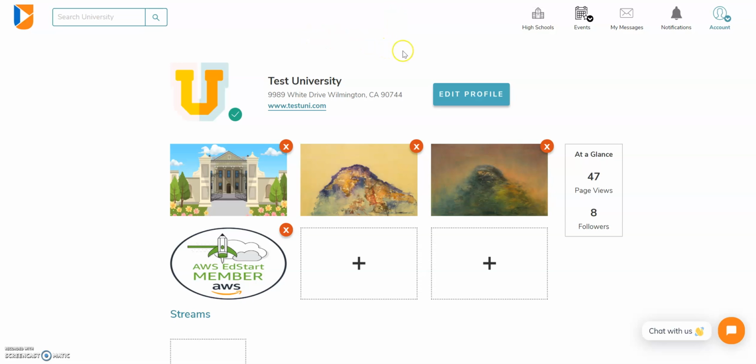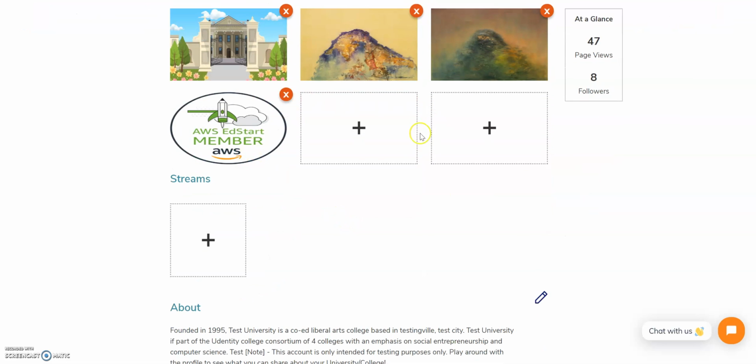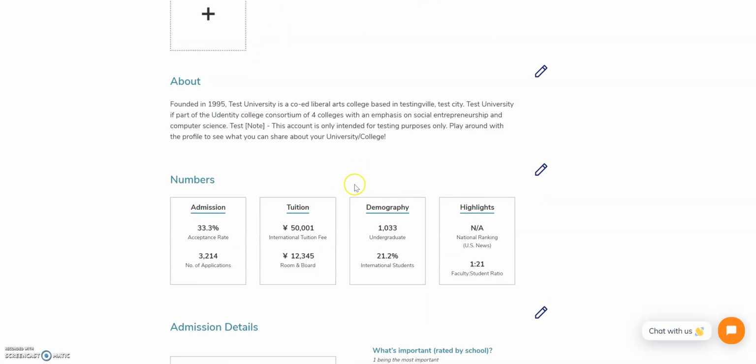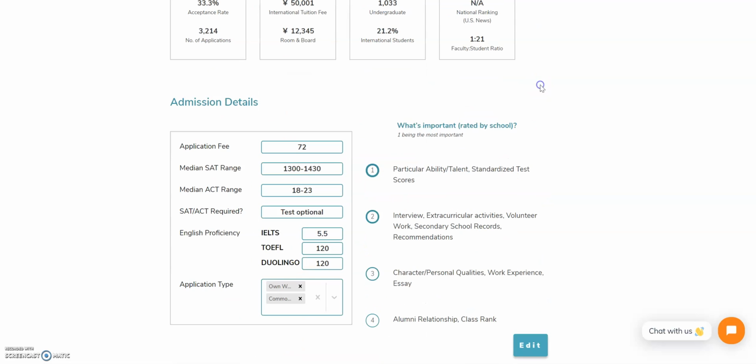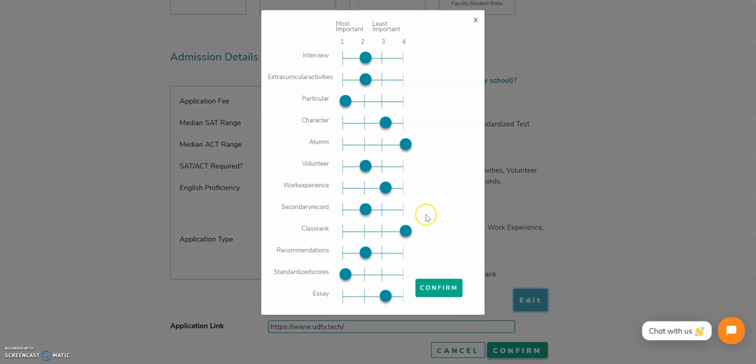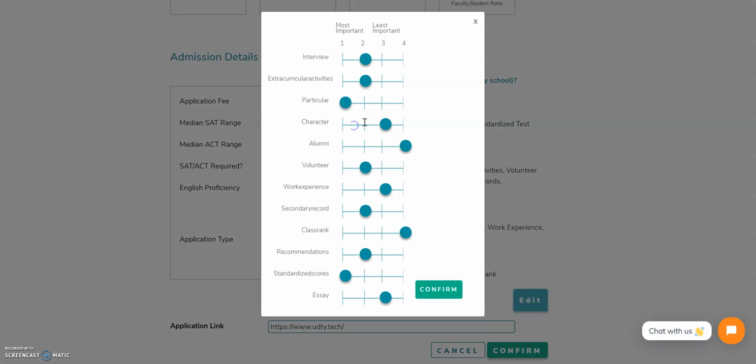Once logging in, you'll be first presented with your profile page. Here, you can show to students and high school counselors across Asia what your university is all about. We recommend adding as many images, videos, or information about your university to help students get a better picture about what your university has to offer.